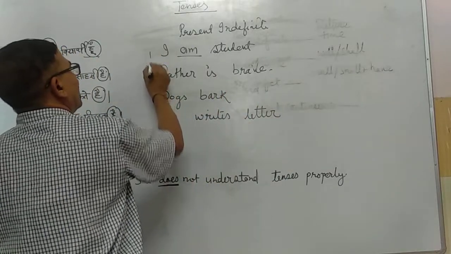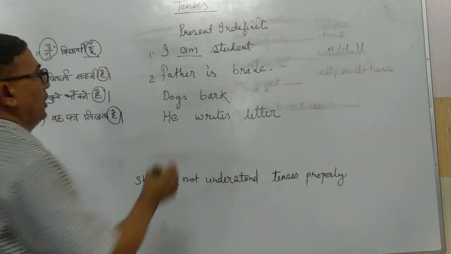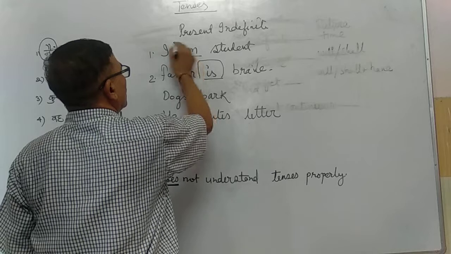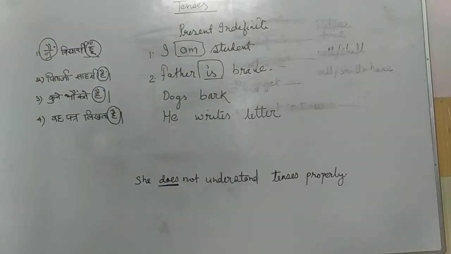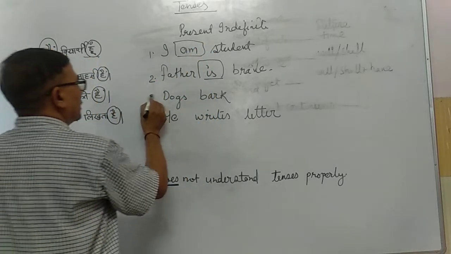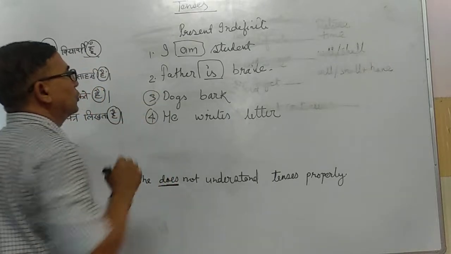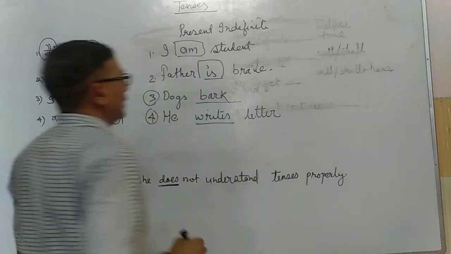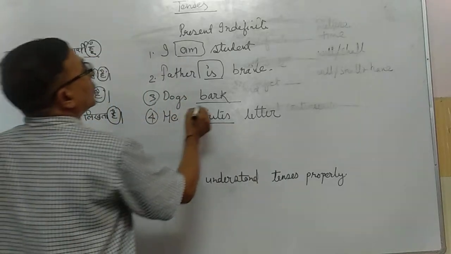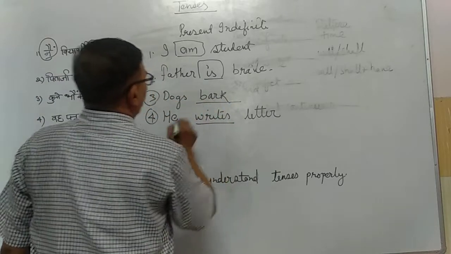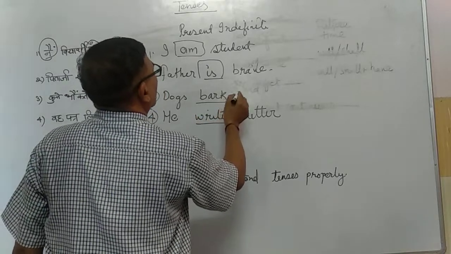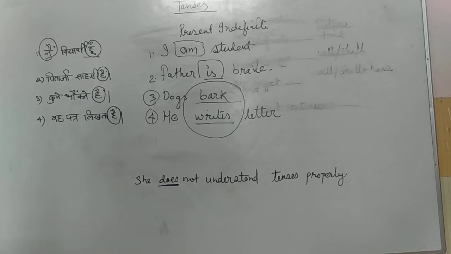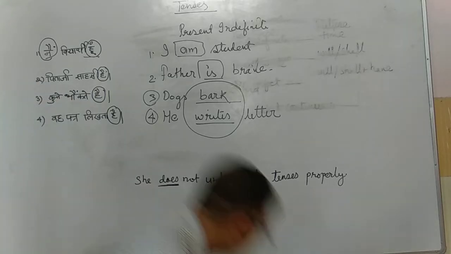See, sentences 1 and 2 have only a helping verb in the sentence. There is no work going on in these sentences, but they are also in present tense. See, in the third and fourth sentences, some work is going on. Bark, bhonkna, writes, likhna. These types of work are going on. So, see here, dogs bark. He writes. Before telling you about this, I will tell you some more important information about this tense.